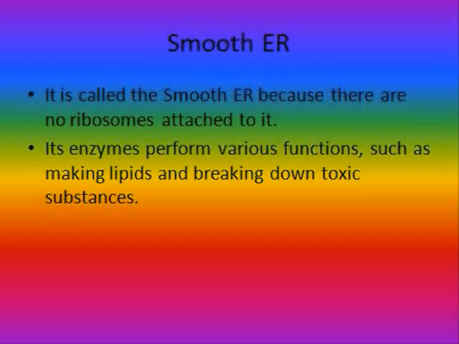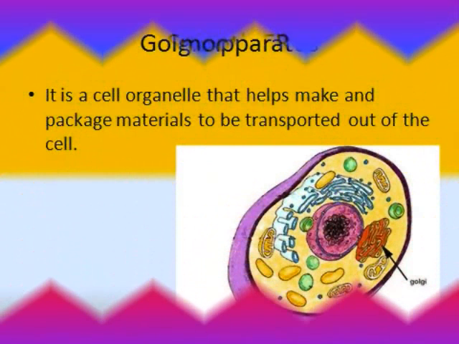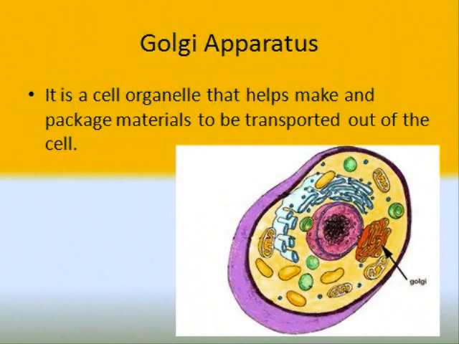Smooth ER. It is called the smooth ER because there are no ribosomes attached to it. Golgi apparatus. This is a cell organelle that helps make and package materials to be transported out of the cell.